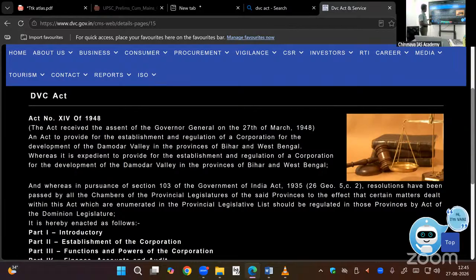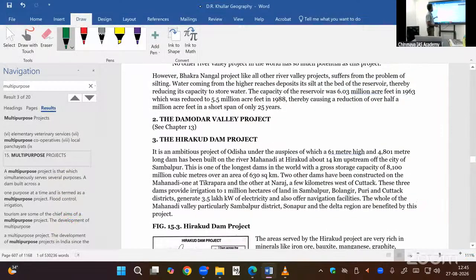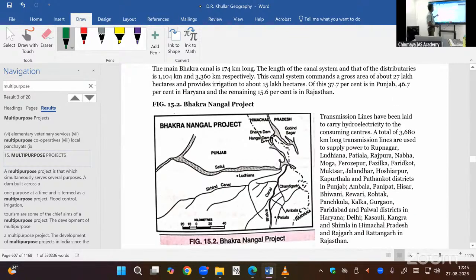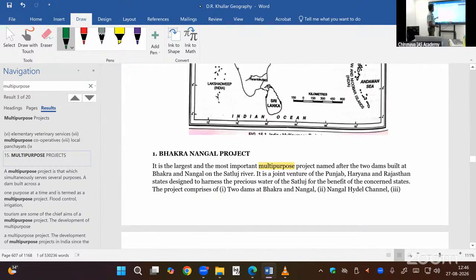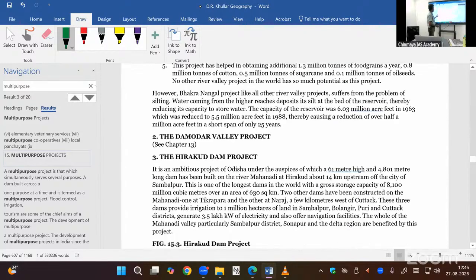The details are given in material, it is available, don't worry about it. After that, we developed the other projects. In that, one of the projects is this Kosi, Bakranangal, they have given in alphabetical order. Bakranangal, then Hirakud,